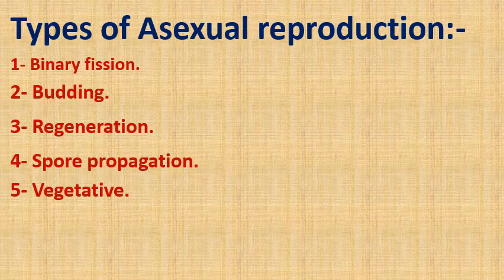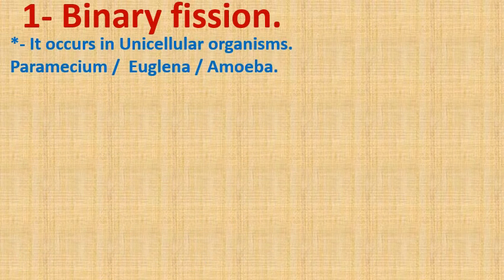So we have 5 types of asexual reproduction: binary fission, budding, regeneration, spore propagation, and vegetative. Let's find out what is meant by each one.